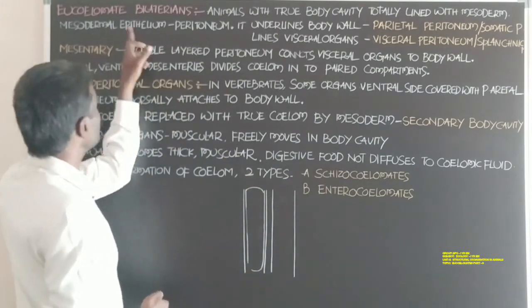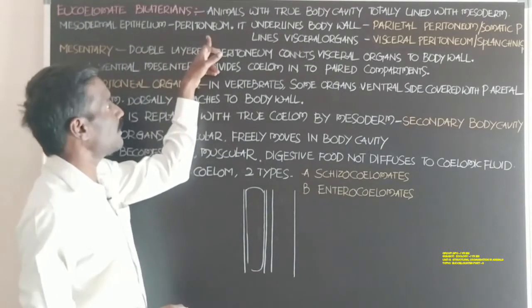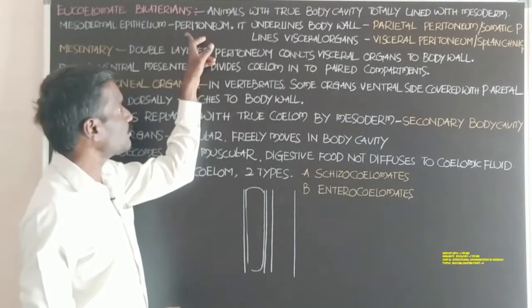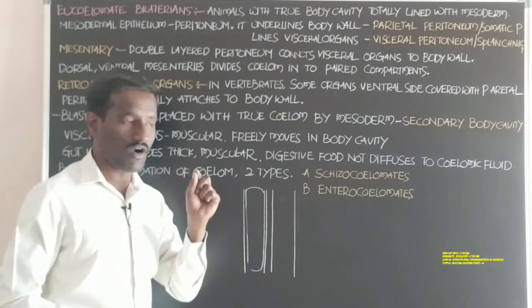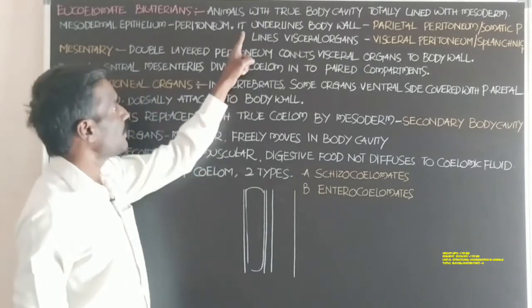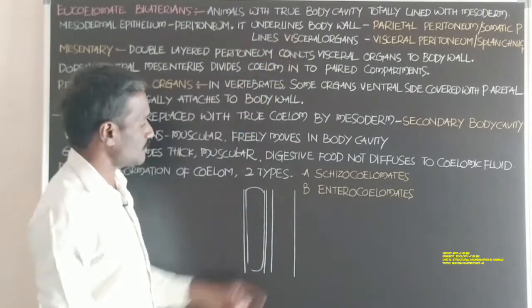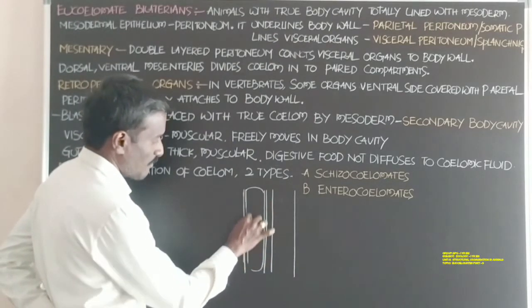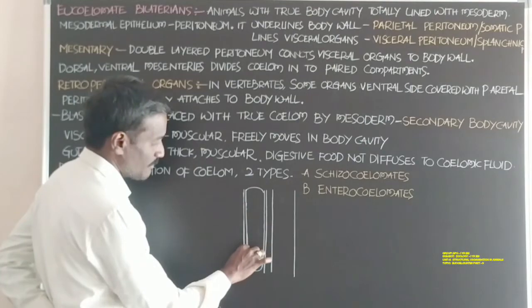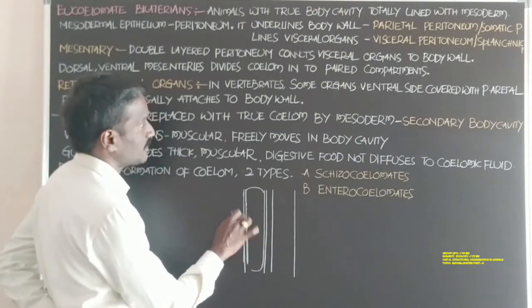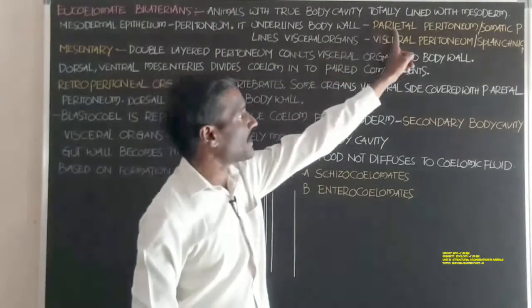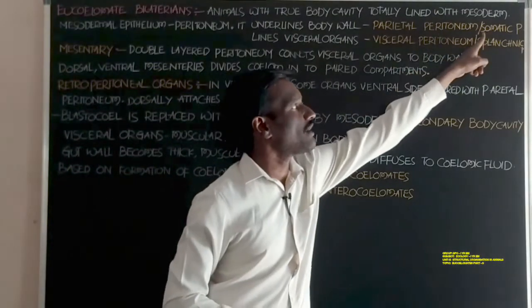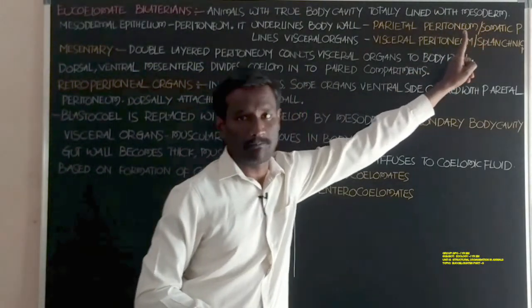Next, the mesodermal epithelium is called peritoneum. Peritoneum, mesodermal epithelium called peritoneum, students. It underlines the body wall. The body wall is lined by mesodermal epithelium, that is the peritoneum, called parietal peritoneum or somatic peritoneum.